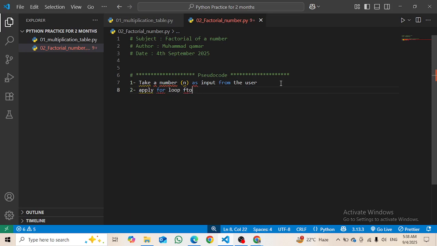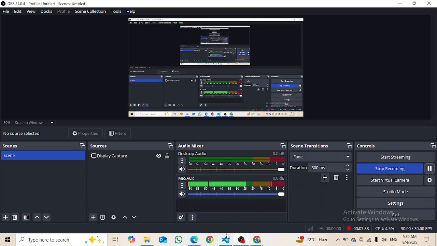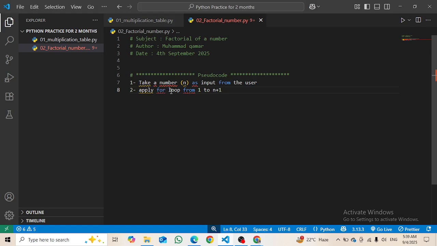from 1 to n. And of course if I run it to n, it will stop before n, right? So I will do it like this: n plus 1, so it will go exactly to n. Okay, so apply for loop from 1 to n plus 1. What it means is that it will go from 1 to n plus 1, which means up to n, the number given by the user. Then it is the loop, of course.